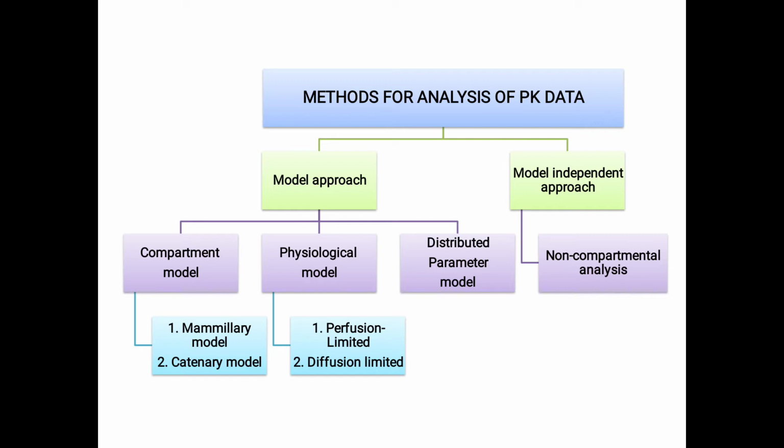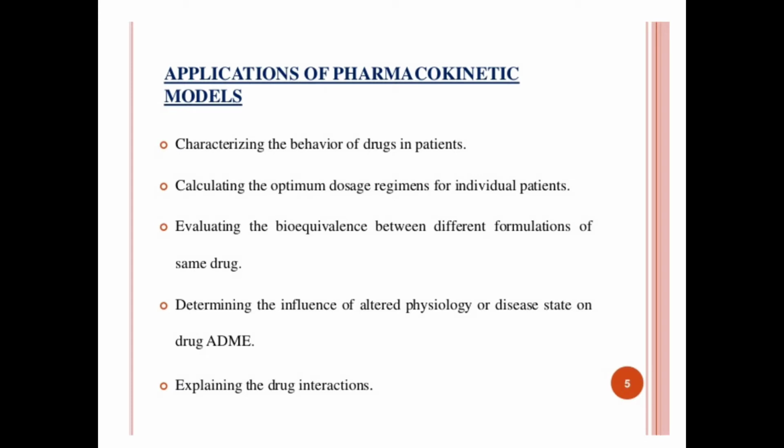As I have said, there are three different types of pharmacokinetic models. One is the compartment model, which is also called the empirical model. Second, the physiological model, and third, distributed parameter models, which are also called realistic models. Let's see one by one what exactly they are. So what are the applications of the pharmacokinetic models?